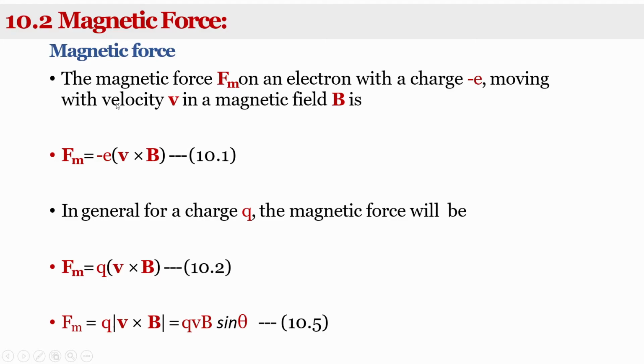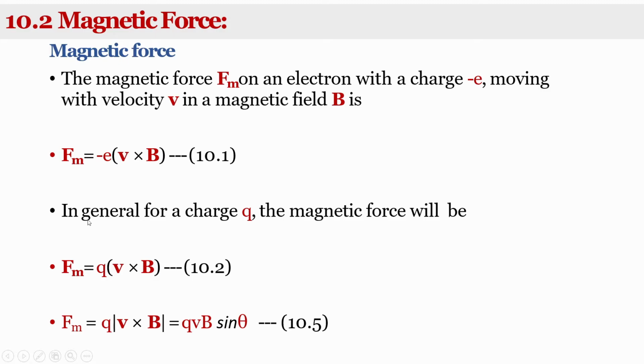What is the magnetic force? Fm is equal to minus e into v cross B. We use v cross B because velocity and magnetic field are both vector quantities.